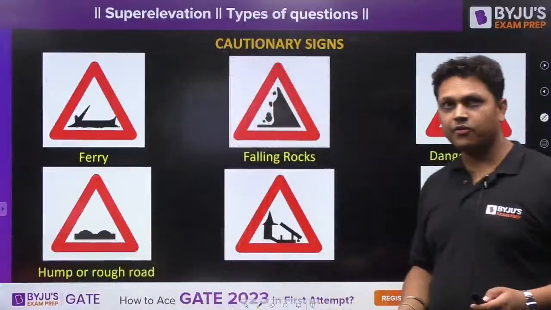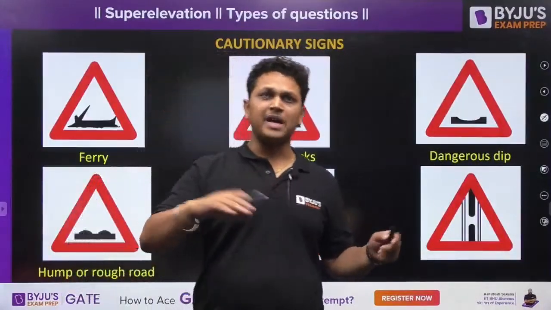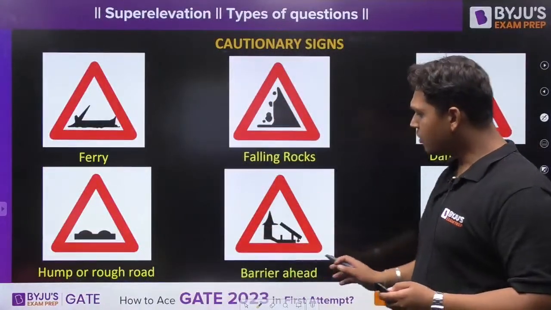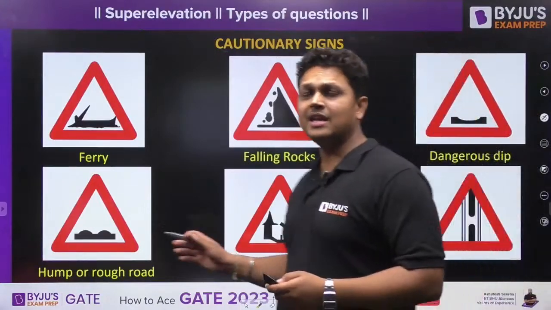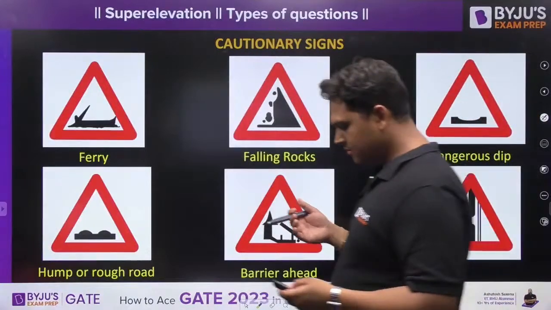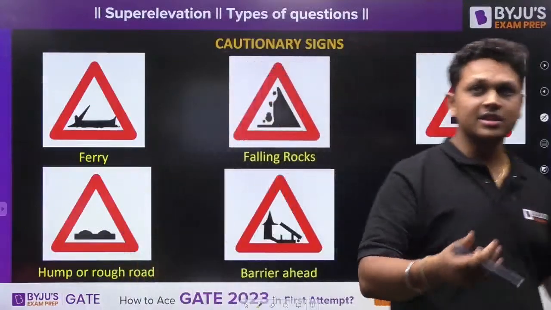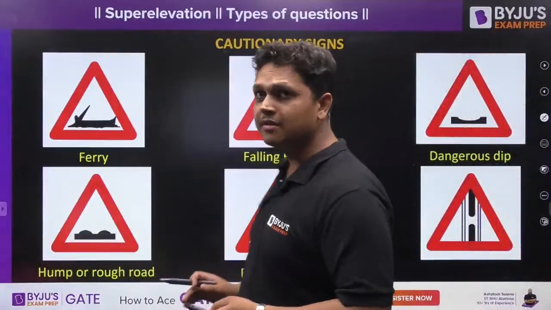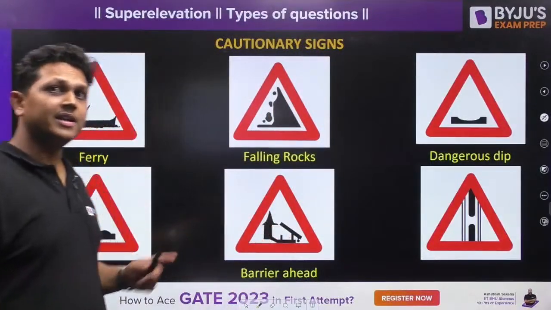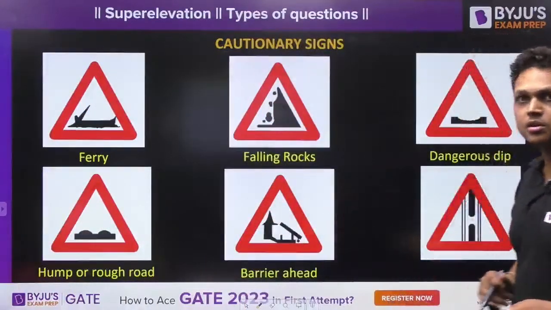This is hump or rough road ahead. If there are a lot of humps coming up or a lot of patches in the road, you will find this kind of sign. This is barrier ahead. If there is any railway or train crossing, or any other barrier like a toll plaza, you will find this kind of sign, demarcating that there is a barrier and you should slow down accordingly.